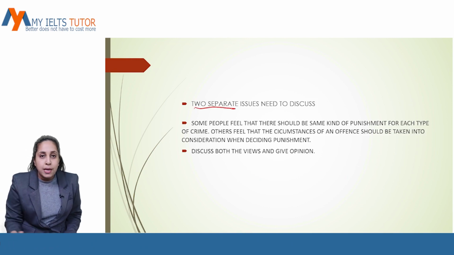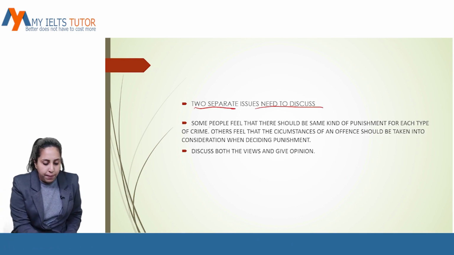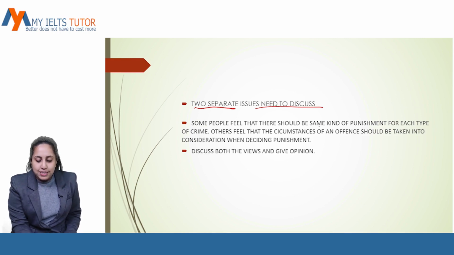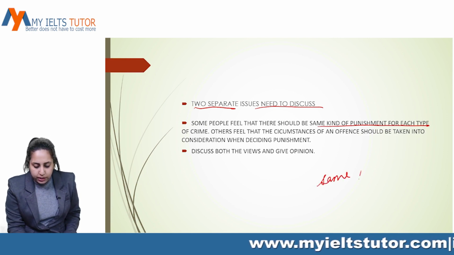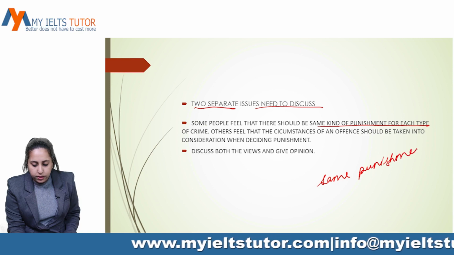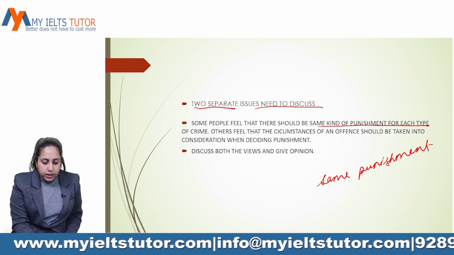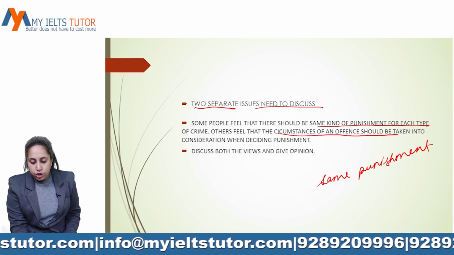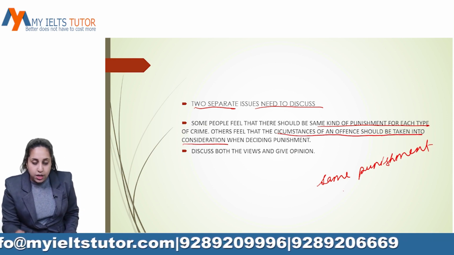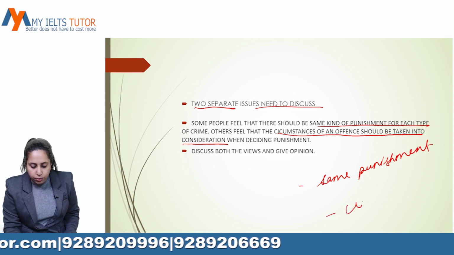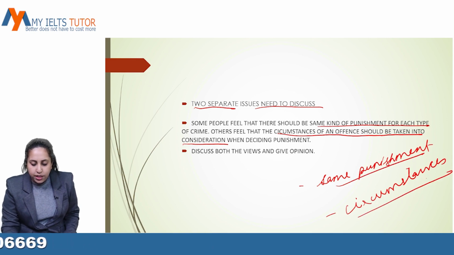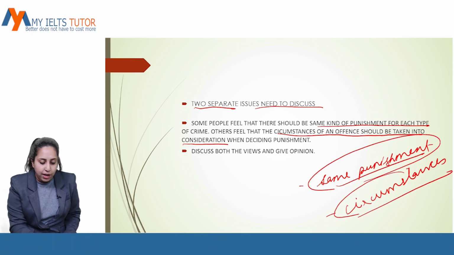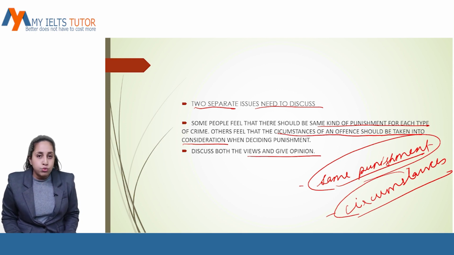Now there could be two separate issues which need to be discussed. For example, some people prefer that there should be same kind of punishment for each type of crime. So they are talking about same punishment for each crime, and other are saying circumstances of an offense should be taken into consideration, and the other situation which they have given is that we have to consider circumstances as well. So this is the two different scenarios are given, and we have to discuss on both the scenarios, and we have to give our opinion here. So these are the two ways in which discussion essay could be given in your test.